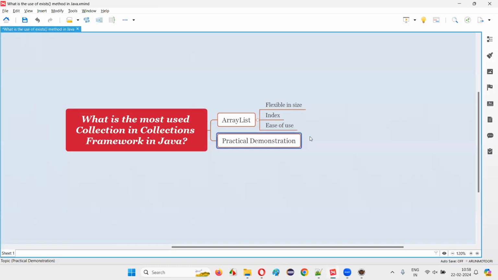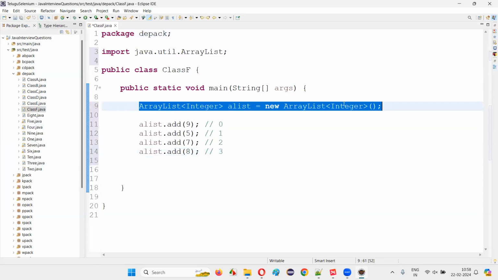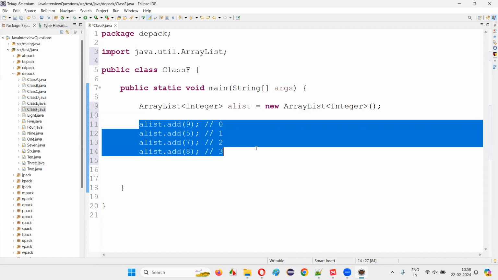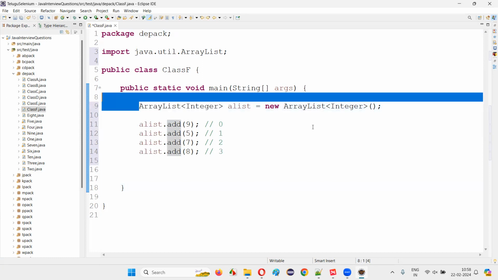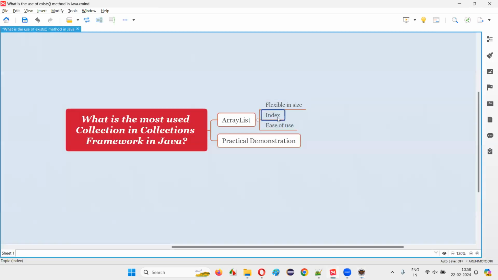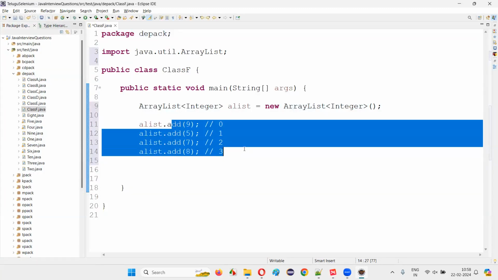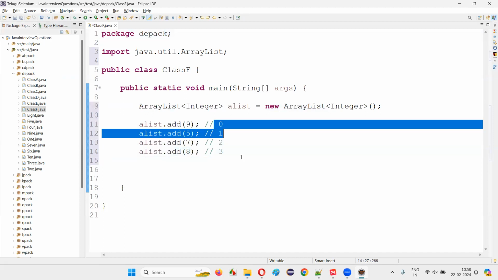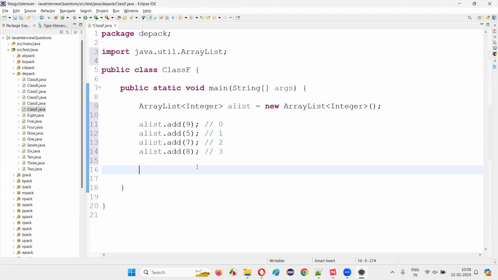So they are flexible in size. You can keep on adding as many elements as you want. While creating the ArrayList, we are not fixing the size of the ArrayList. If you want 4 elements, you can add them. If you want 10 after this creation, you can add 10 elements, and so on. So that's flexible in size. The indexing concept makes it more interesting, where duplicate elements can be stored and positions are reserved. The order in which they are added, the same order they will be stored in memory.